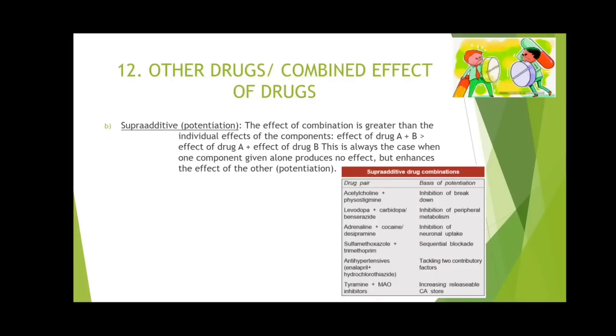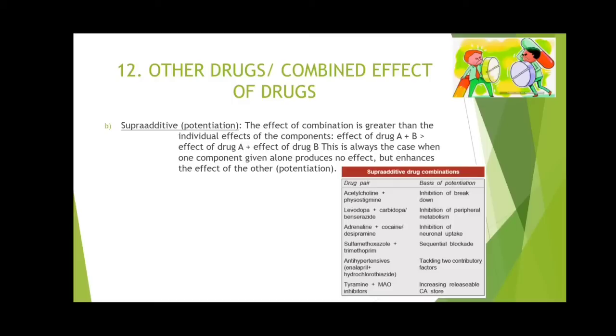The second type of synergism is supraadditive, also known as potentiation. You remember for this it is 1 plus 0 is equal to 2. Previously we had 1 plus 1 is equal to 2. Here you can say it as 1 plus 0 is equal to 2. Yes, in pharmacology this can happen. So the effect of the combination is greater than the individual effects of the components.